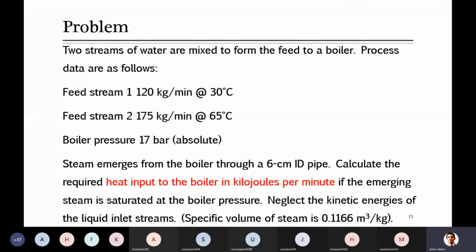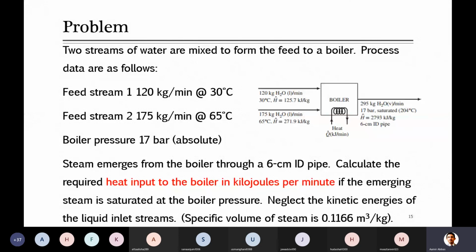So let's quickly solve this problem, then we will take a short break, and after that we will continue with the next stuff. So that's the application of the same equation we just discussed. In this problem, let's see what is given. Two streams of water are mixed to form the feed to the boiler. To the boiler we have to provide water, and he makes two streams of water, because the boiler is the equipment which is used to produce steam.